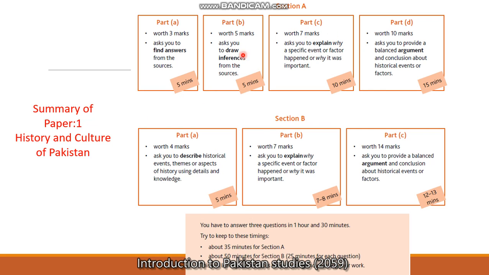You have to attempt section A in 35 minutes, and the rest, 50 minutes, for section B, 25 minutes for each question. Each question carries 25 marks, so you have to give 25 minutes to each question, otherwise you will face music. You will not be able to attempt 3 complete questions. Okay, this will leave you 5 minutes for rereading and checking your work.